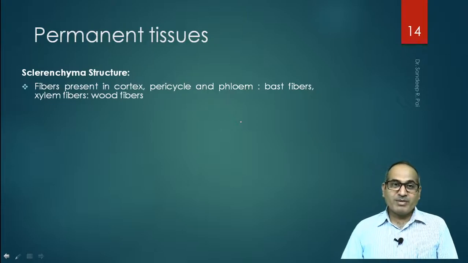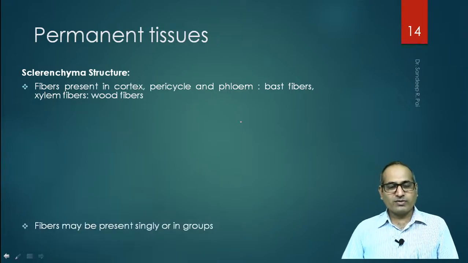So there may be an MCQ or a short question asking what are bast fibers or what are xylem fibers, where you have to mention that bast fibers are sclerenchymatous structures normally present in cortex, pericycle and phloem, whereas wood fibers are sclerenchymatous fibers present in xylem. So xylem fibers are known as wood fibers.